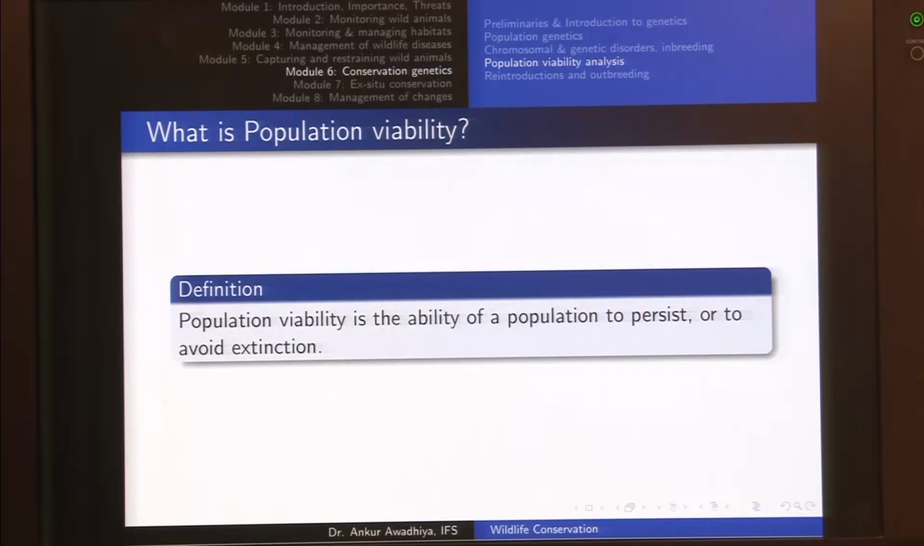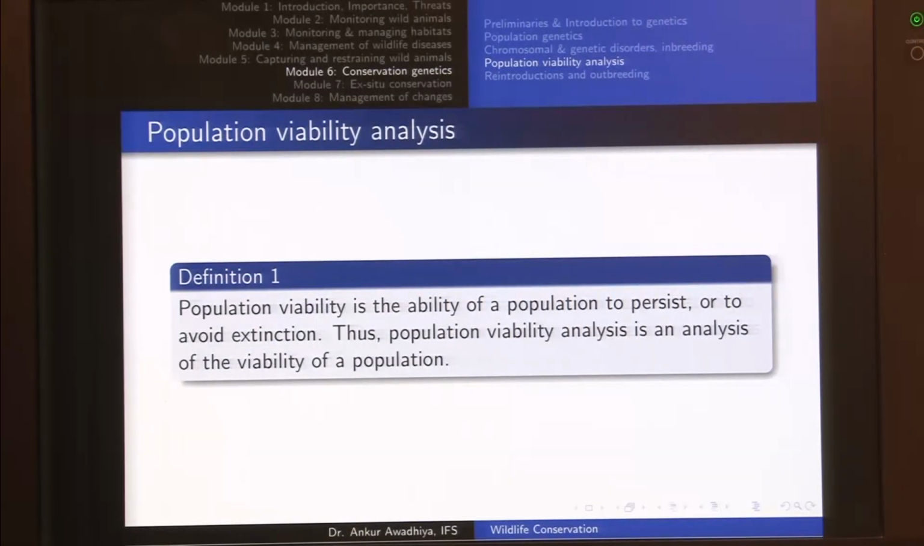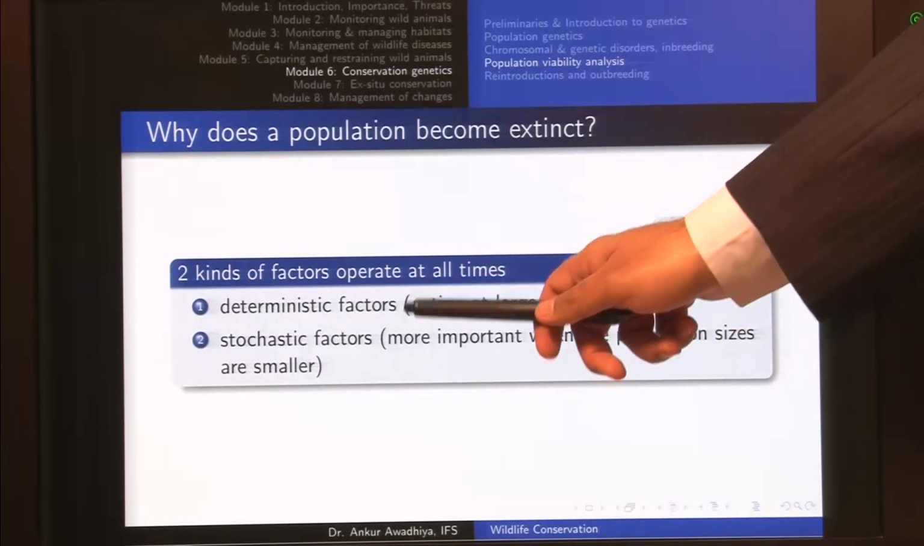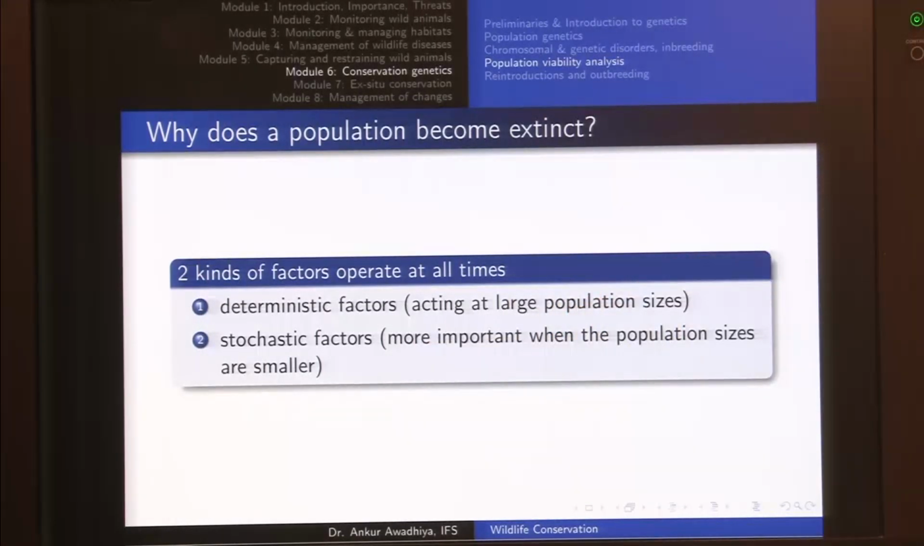So, population viability analysis is an analysis of the viability of the population. So, an analysis of whether or not this population will be able to persist or not. Now, why do we need to perform such an analysis? So, we have seen before that populations can become extinct because there are two factors operating at all times that could lead to their extinction. These are deterministic factors and stochastic factors. Deterministic factors act at large population sizes, and stochastic factors are chance factors acting at smaller population sizes.